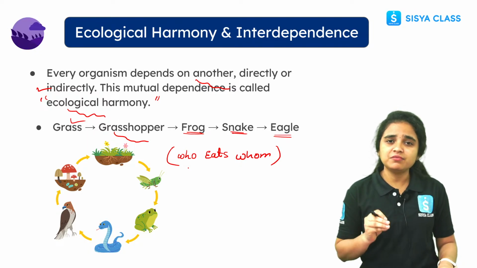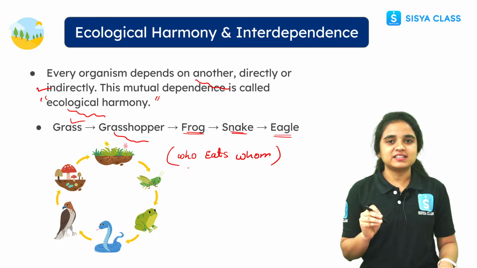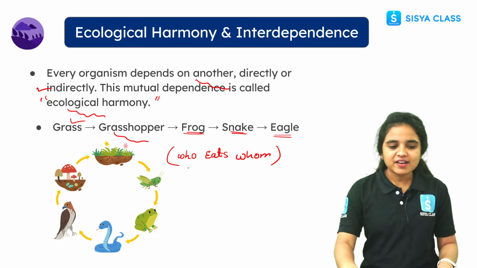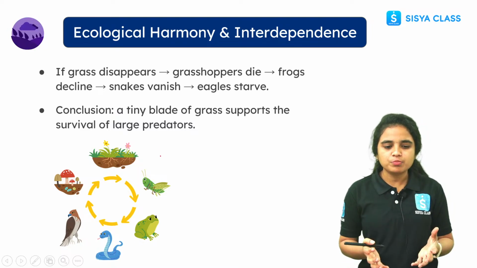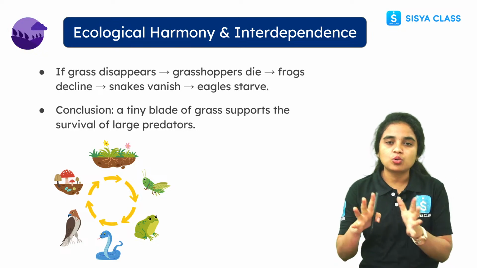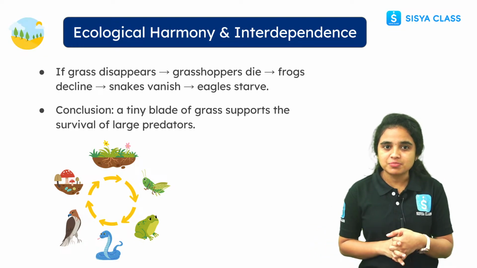So it is a very simple thing, students. See, I am teaching with simple sentences, so it will be helpful for you all to learn very easily, right? And see students, if grass disappears suddenly, what will happen? The total nature and the total ecological harmony will get disturbed.